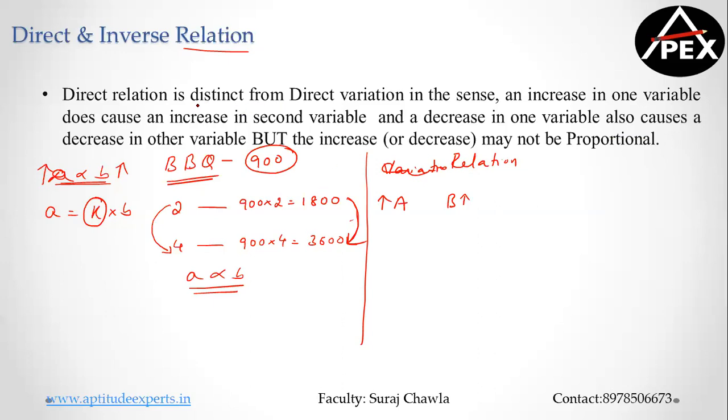So direct relation is distinct from direct variation in the sense that an increase in one variable does cause an increase in the second variable, but the increase and decrease may not be proportional. So when I say direct relationship, I cannot use the concept of direct proportionality. This is just for your understanding.